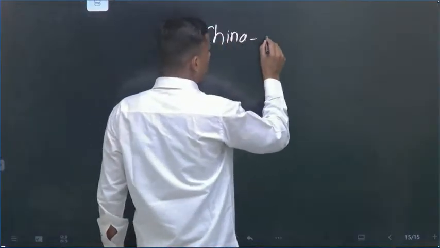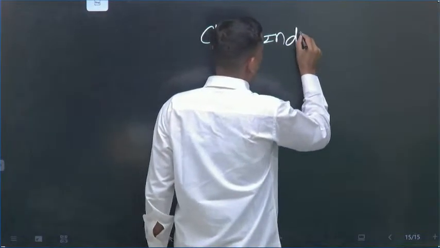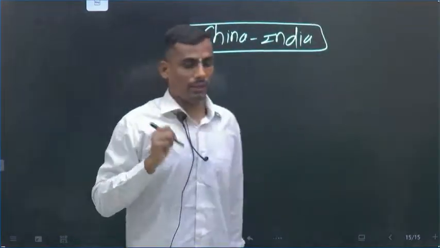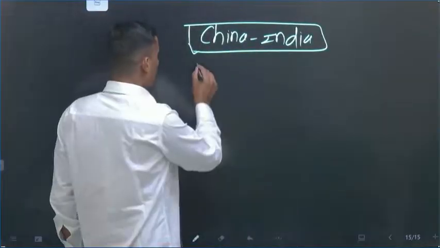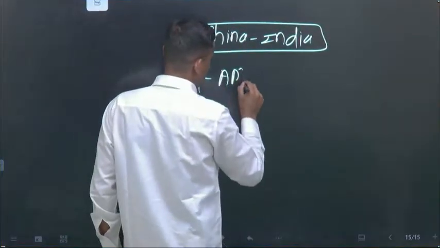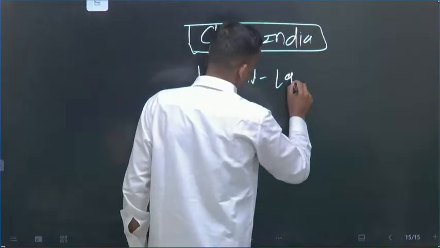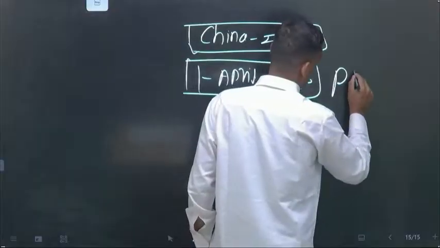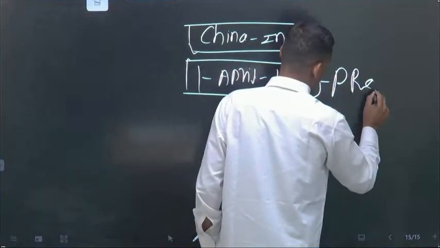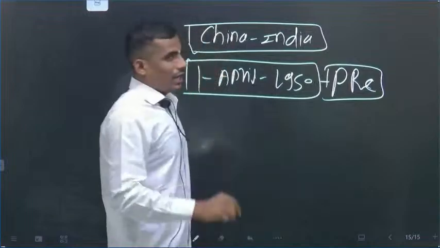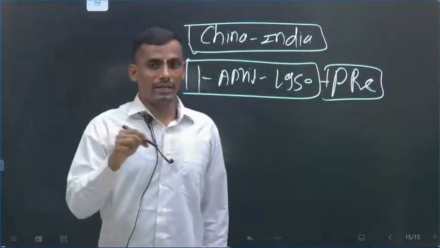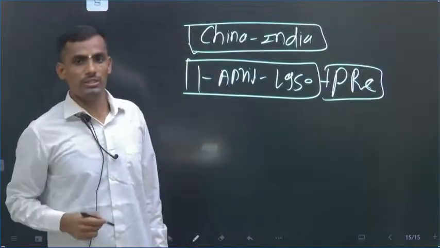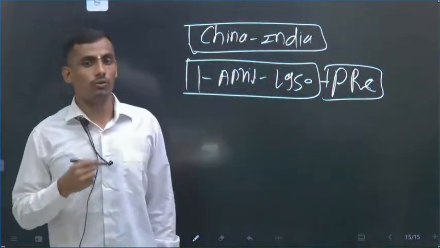In short, I will give you an idea of how the India-China relationship started. If you remember, on the 1st of April 1950, India was the first non-communist democratic country to recognize Communist People's Republic of China at a global level.